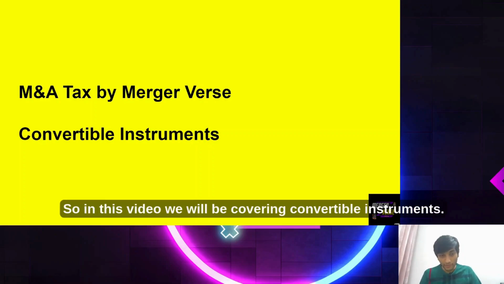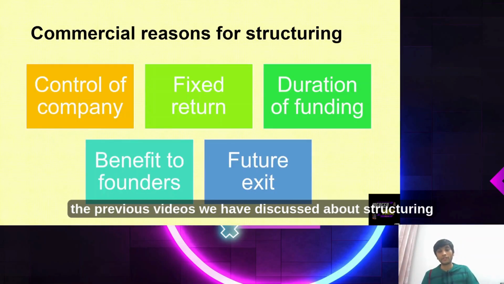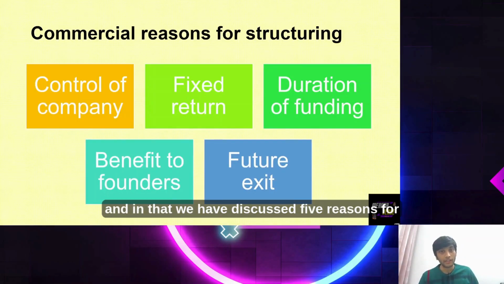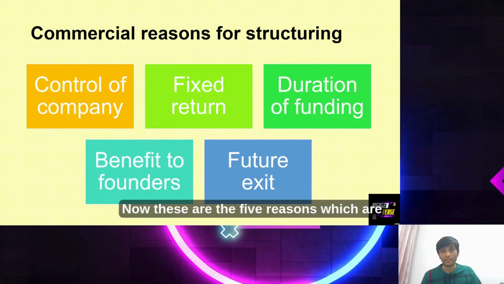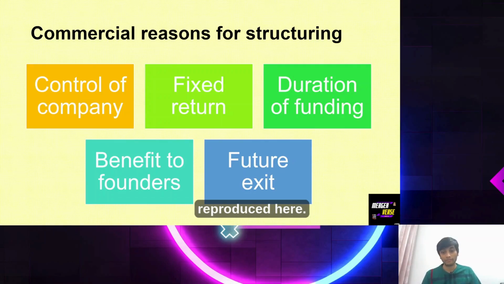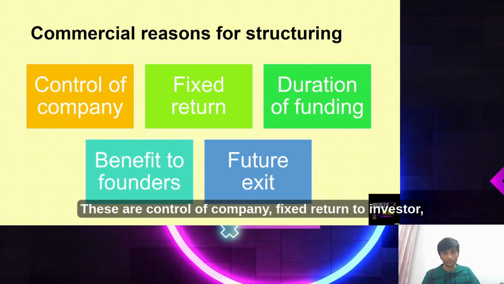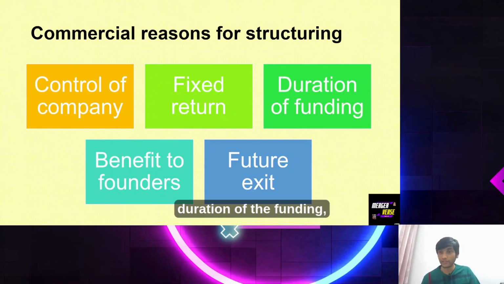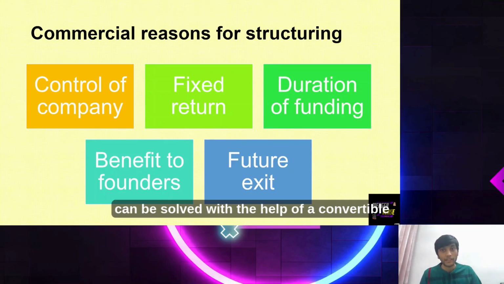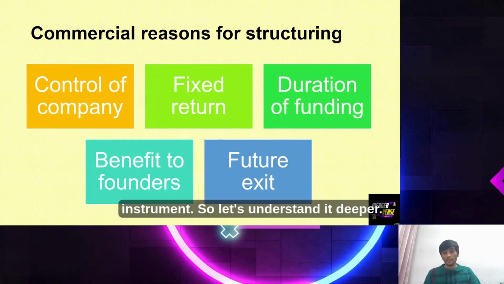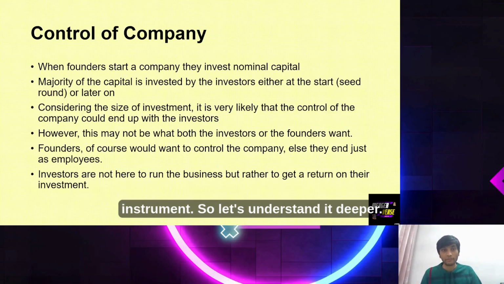So in this video, we'll be covering convertible instruments. Now, in one of the previous videos, we discussed structuring, and in that we discussed 5 reasons for structuring. These are the 5 reasons which are reproduced here: control of company, fixed return to investor, duration of the funding, benefit to founders, or future exit. And all of these 5 problems can be solved with the help of a convertible instrument. So let's understand it deeper.